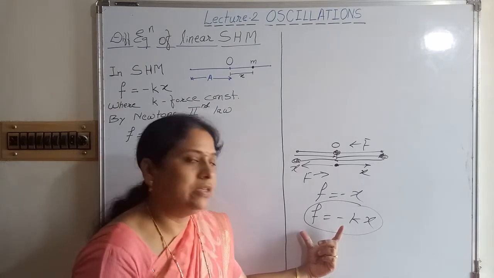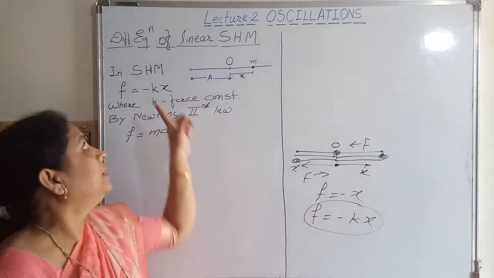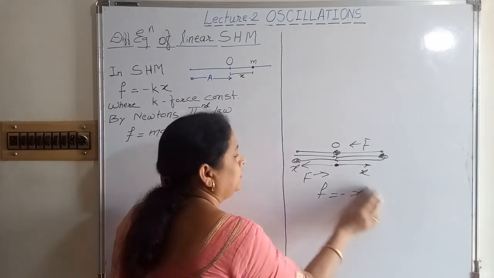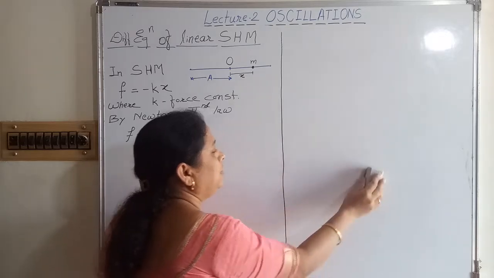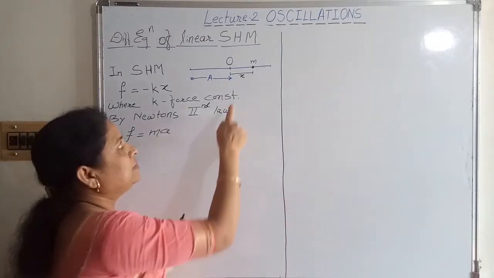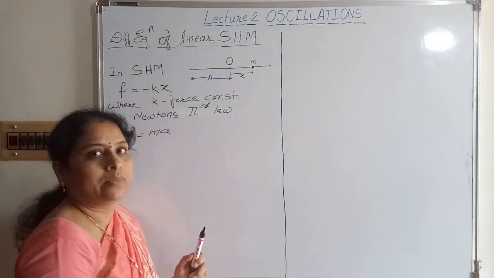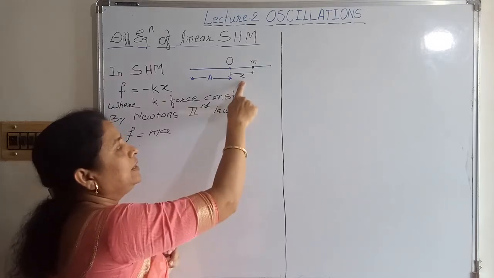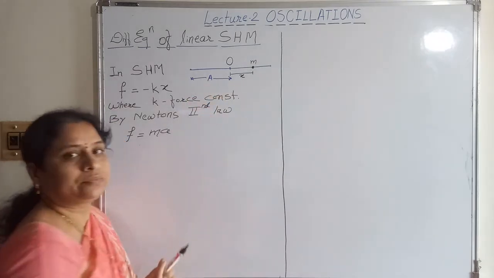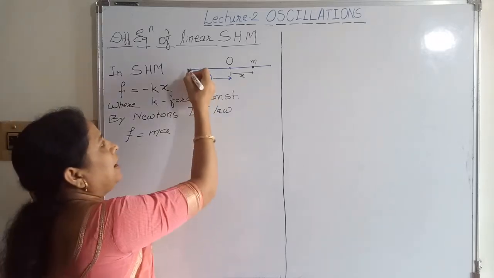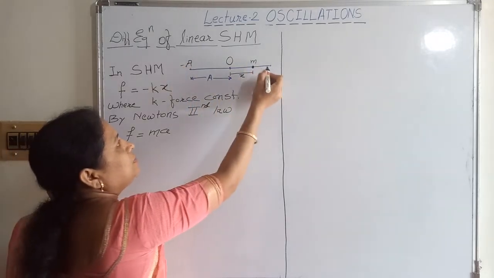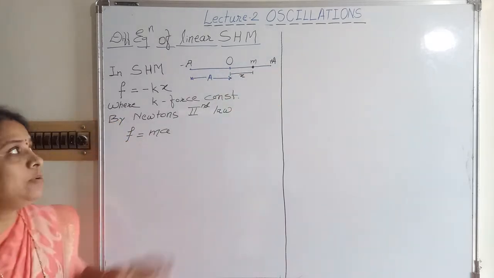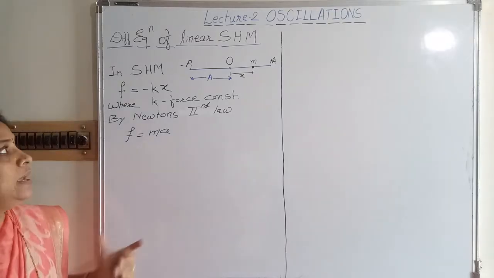By using this equation, today I am going to explain how to obtain the differential equation of linear SHM. So to obtain the differential equation of linear SHM, again we consider here, suppose there is a particle of mass m moving on these two sides from this mean position. x is the displacement and A is the amplitude. At this side we can say minus A and at this point plus A. That is the maximum displacement of the particle from the mean position, that is called the amplitude of SHM.